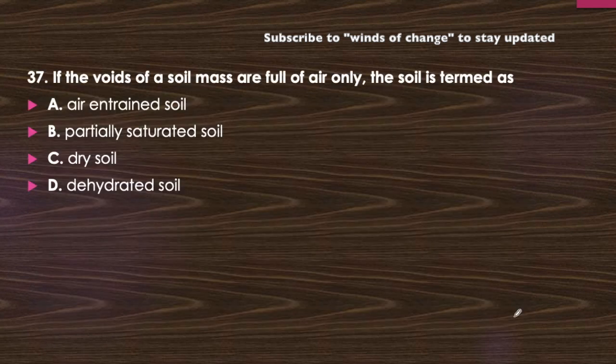Next question. If the voids in the soil mass are full of air only, the soil is termed as air entrained soil, partially saturated soil, dry soil or dehydrated soil. Now think about it.